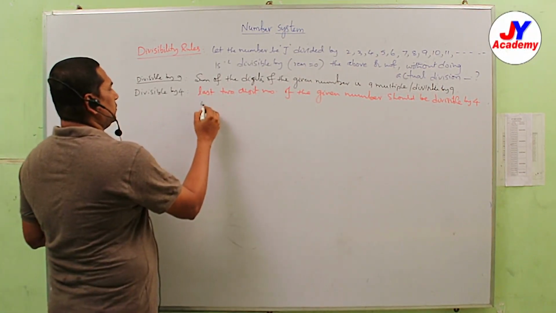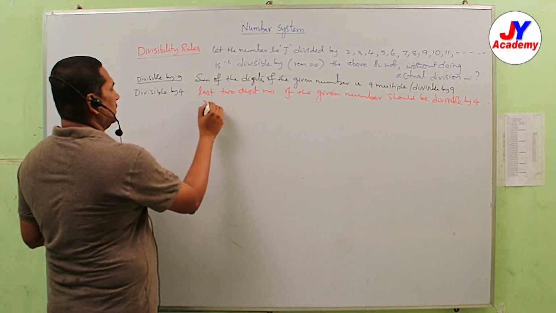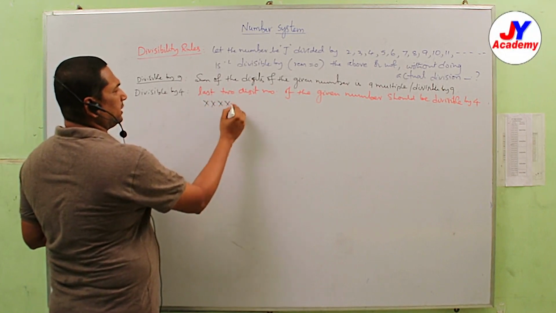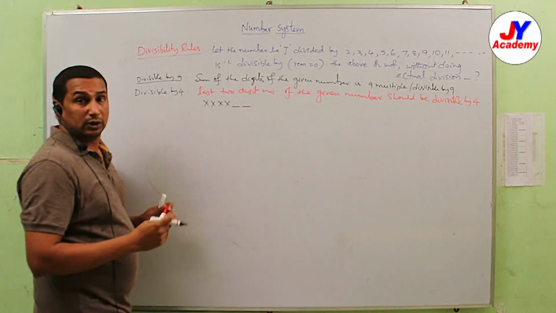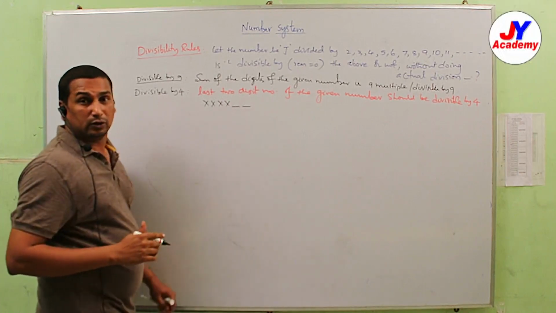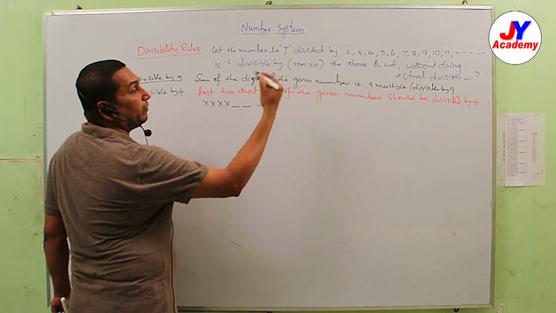Suppose it is a 4 digit number or 6 digit number, the last 2 digits. So what are the last 2 digits? That is divisible by 4.